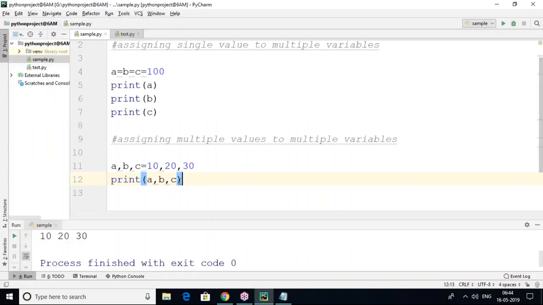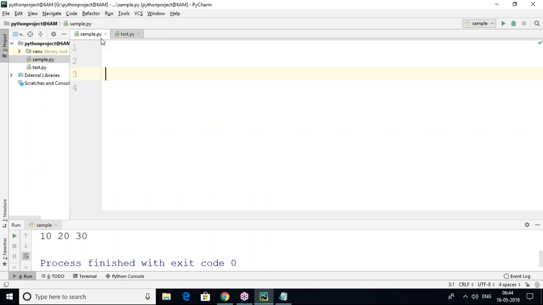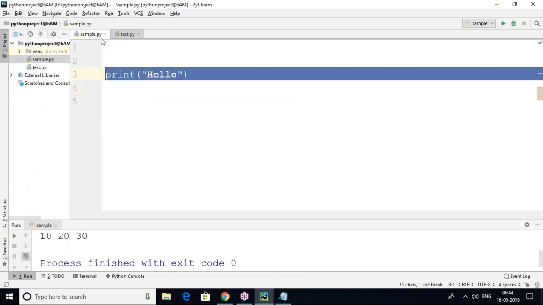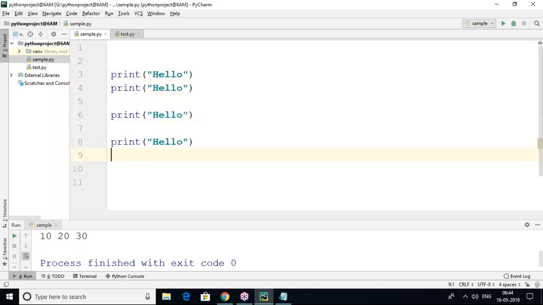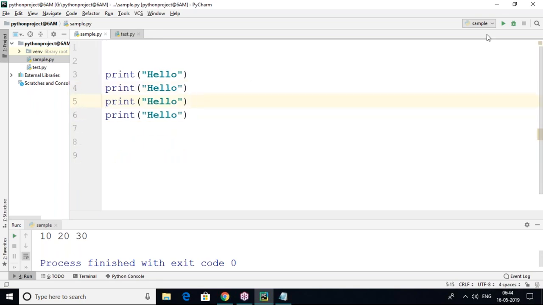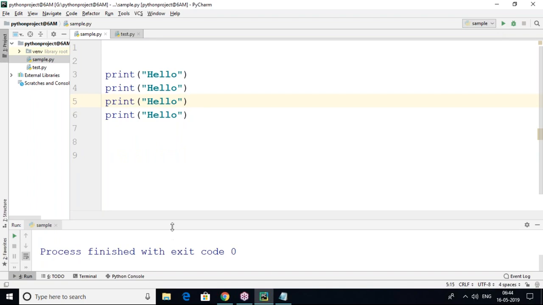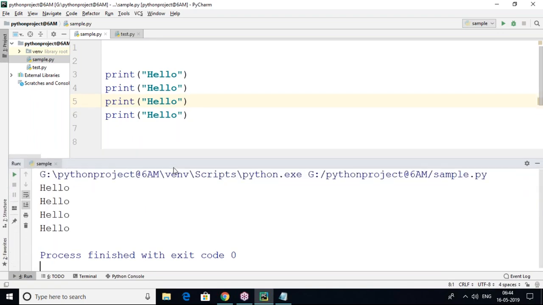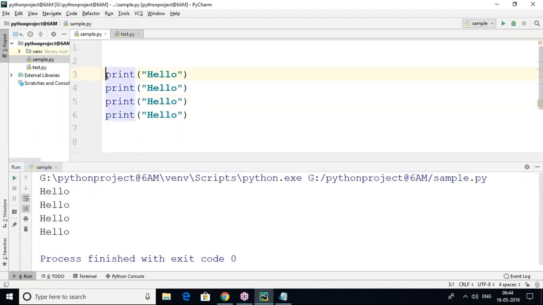It's very simple. Suppose I write some group of statements. Print hello. Similarly, I am writing a few more lines just for showing. These first two lines I want to print. When we run now, this time we can see all will be printed. But first I don't want to do that. Suppose I will change this.